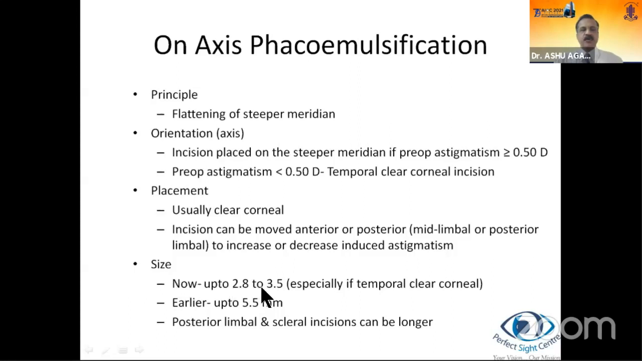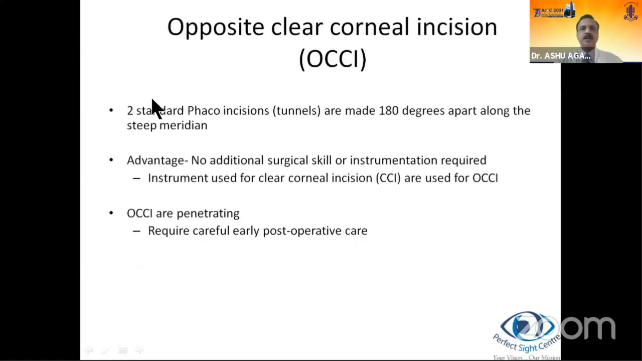As for size, we now do not want to go beyond 2.8 to 3 millimeters, sometimes 3.5 millimeters, especially if a temporal clear corneal incision is used, because as you know, temporal clear corneal incisions are more prone to ingress of fluid immediately post-op. Earlier, in fact, quite a few of us have done up to 5.5 millimeters and pushed in our PMMA lens and reduced pre-existing astigmatism quite considerably. But it's not recommended because it causes unstable wounds, and we have better techniques available now. However, posterior limbal and scleral limbal incisions can be relatively longer because they are more stable compared to clear corneal incisions.